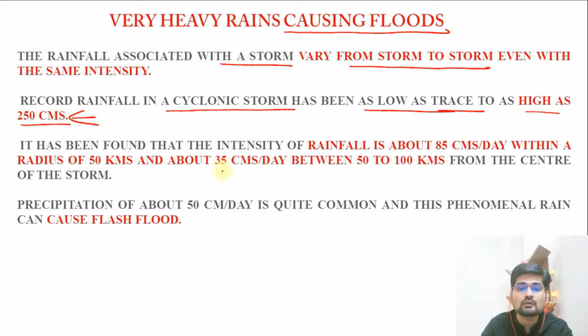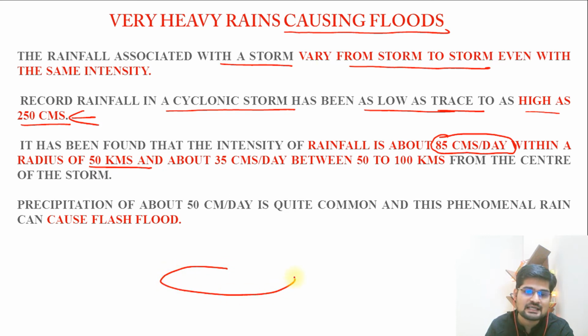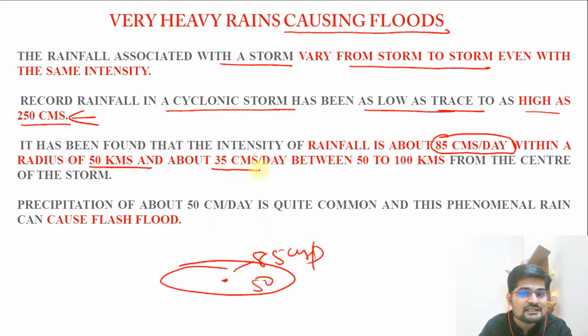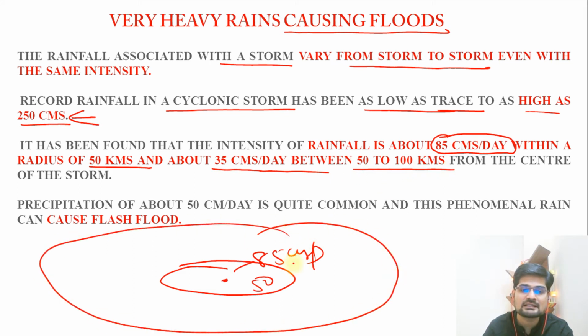So it has been found that intensity of rainfall is about 85 centimeters per day within a radius of 50 kilometers. Now this is important, that if the radius of this cyclonic storm is 50 kilometers, then the average that you see here is 85 centimeters per day within this radius, but about 35 centimeters per day between 50 to 100 kilometers. So as you go away from the center, this zone of 50 to 100 kilometers has 35 centimeter rainfall.